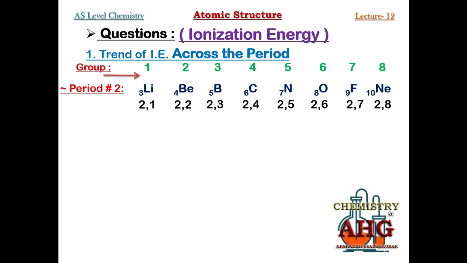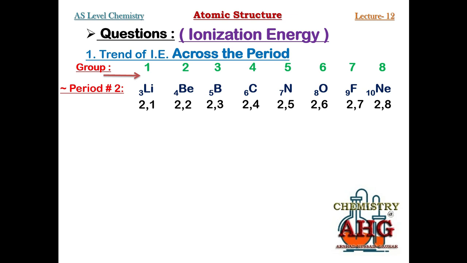Now, first of all, you must look at nuclear charge. What is nuclear charge? It is the charge on the nucleus due to protons. There can be two types of charges. One type is actual nuclear charge. Actual nuclear charge is equal to the total number of protons. Look at lithium. You can see lithium has 3 protons. So the actual nuclear charge of lithium is 3 positive because protons are positive.